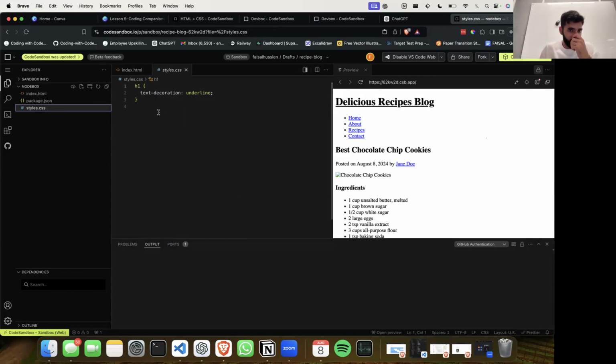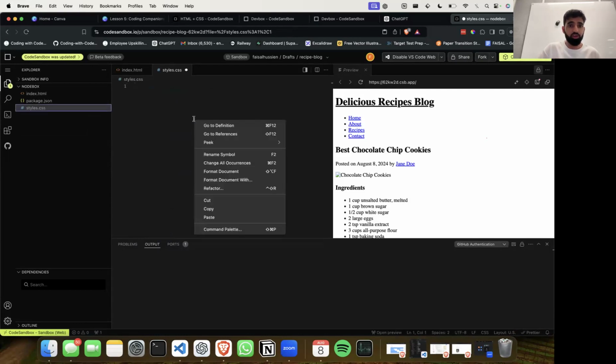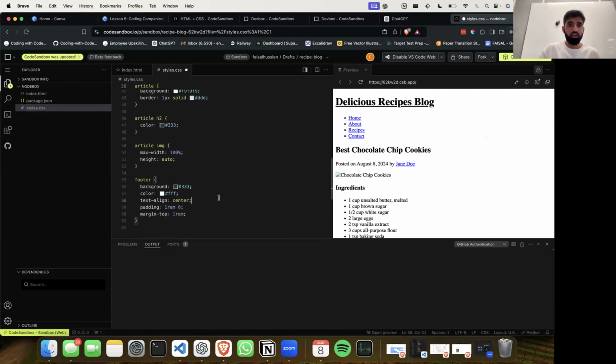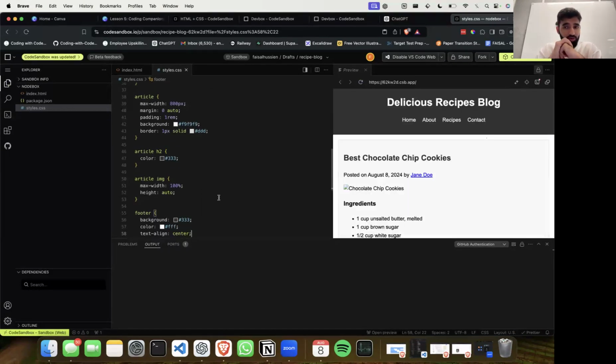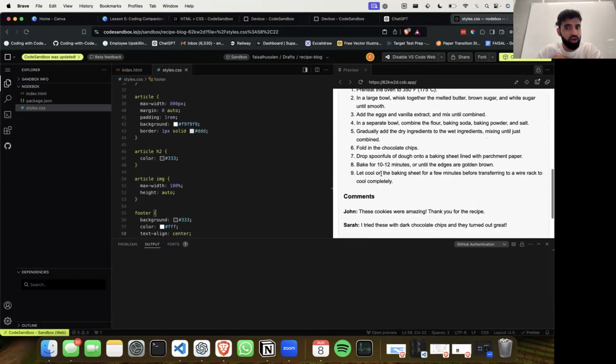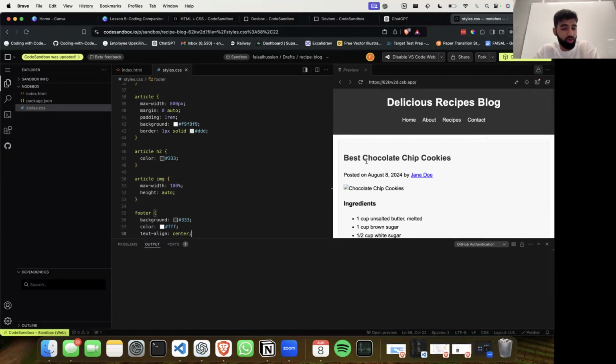Doesn't really mean much. But what we want to do, similar to what we did with our index file, is highlight it, delete it, and paste. As soon as we hit Control S or Command S to save, we should see that we actually have a half bad website already there. If you want to go ahead and do that, it'll be interesting to hear whether your website looks similar to mine. Does it have similar content? The website that I've generated gives me the best chocolate chip cookies.